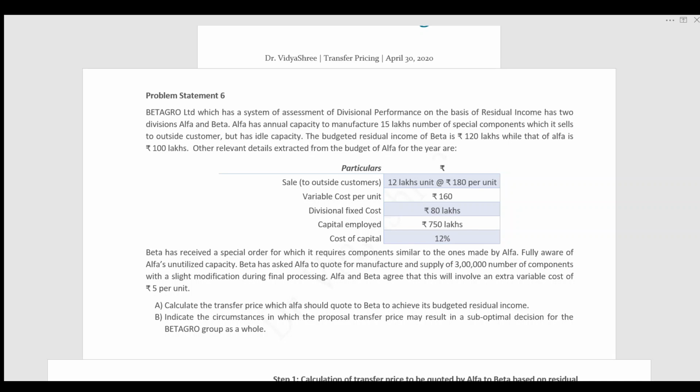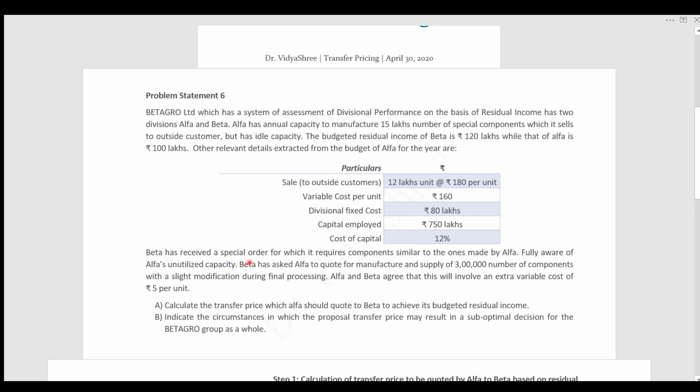You need to observe here. There are two divisions, namely Alpha and Beta. The divisional performance, that is the transfer price, is based here on the residual income. The budgeted residual income of Beta is 120 lakh, while that of Alpha is 100 lakh. So we have to concentrate on the budget of Alpha here. Further details about Alpha are given: sales to outside customers, variable cost per unit, fixed cost, then capital employed and the cost of capital.